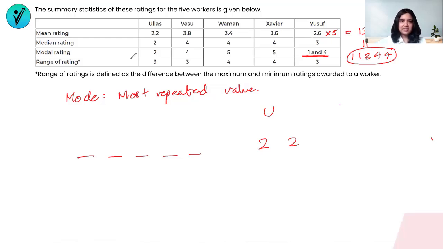The last line talks about the range, and they've also defined what the range is over here. So we don't need to know it beforehand, but it always helps to have some information beforehand.